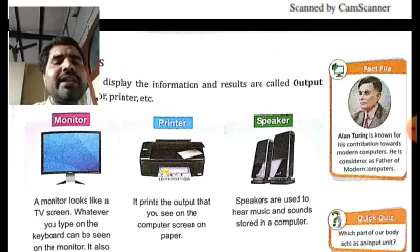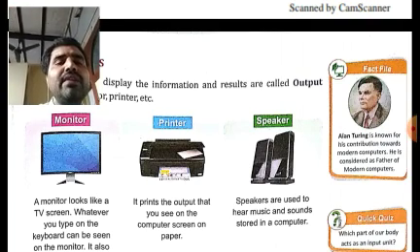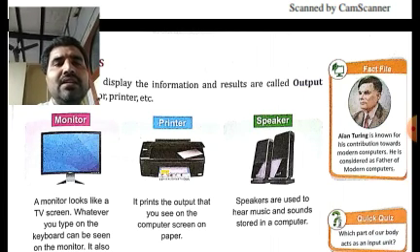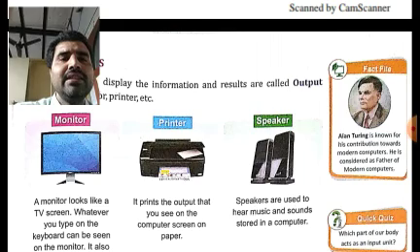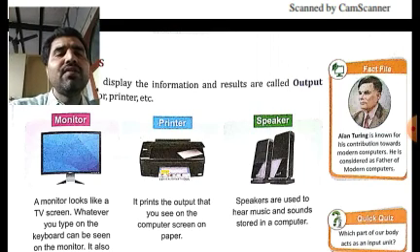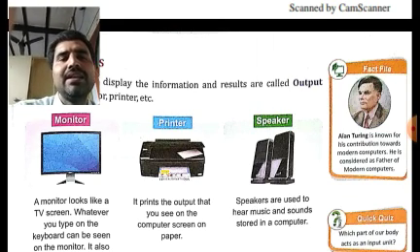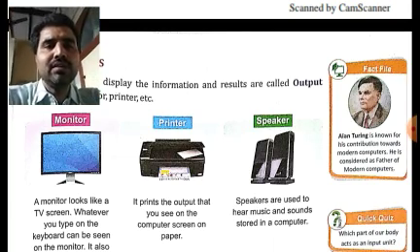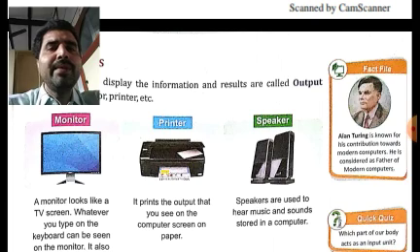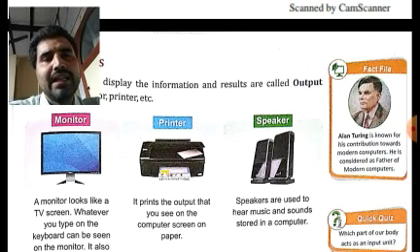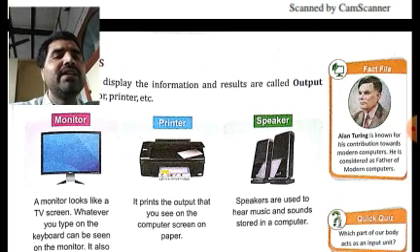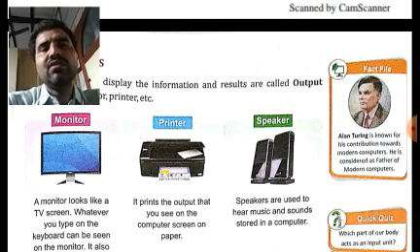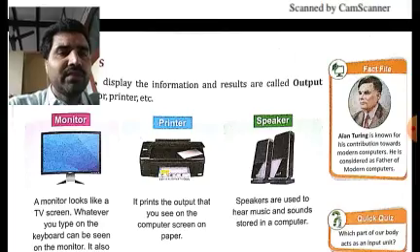Then I can also give you, dash prints the output that you see on the computer screen on paper. What is the correct option in this case? It will be printer. You have to choose from the options given, which could be speaker, printer, or monitor, or any other device. It will be printer. Similarly, you can be asked a question about speakers also, like dash are used to hear music and sound stored in a computer. What is used? Speakers are used. This can also become a multiple choice question.